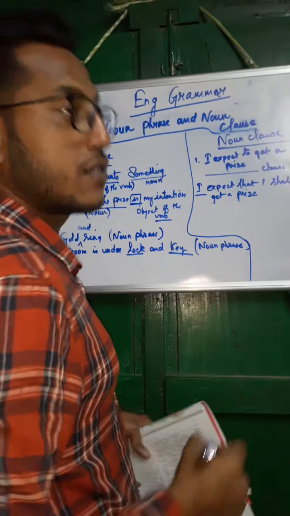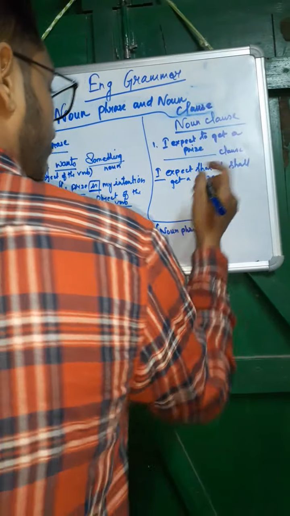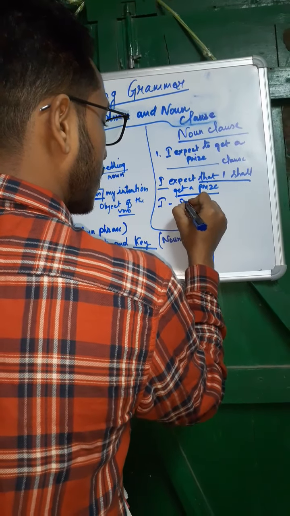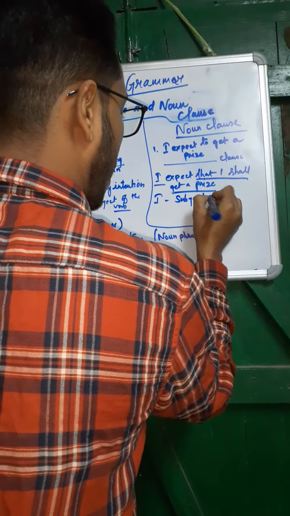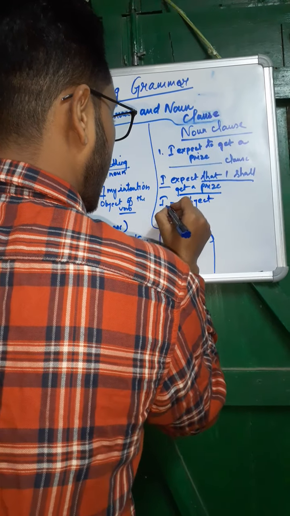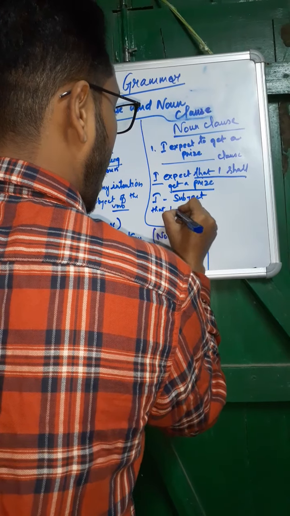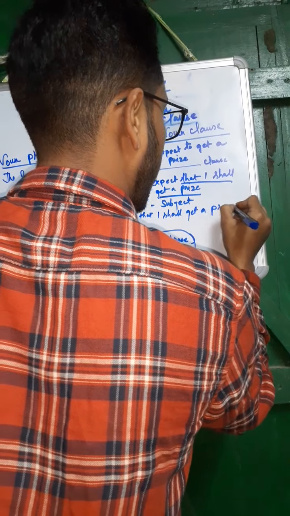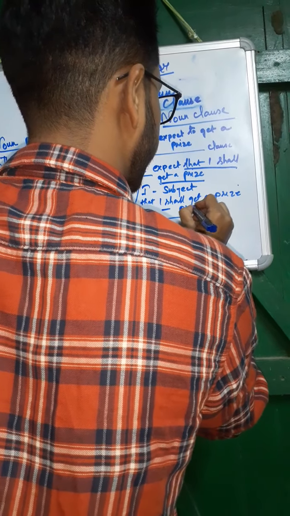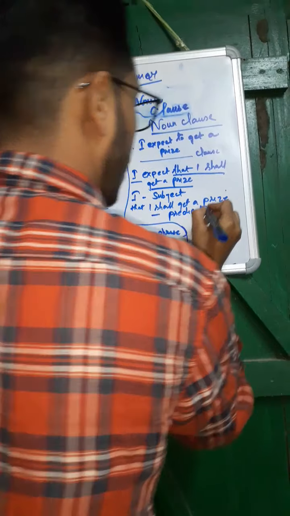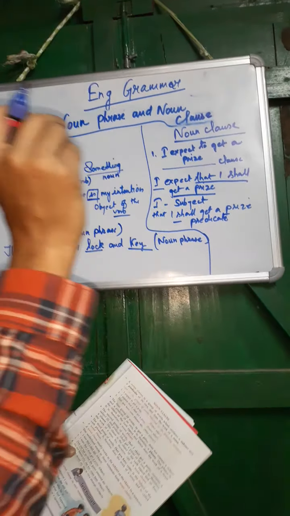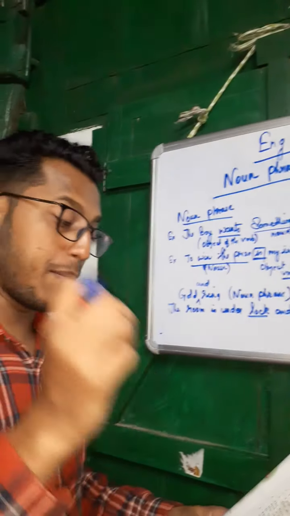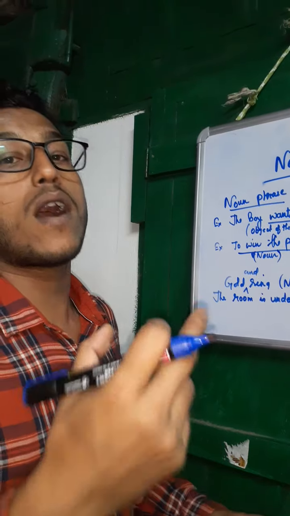Here I is the subject, and that I shall get a prize. Here I became the subject, and that I shall get a prize is the predicate. In the definition you have read that a noun clause is a group of words which contains a subject and a predicate of its own and does the work of a noun.